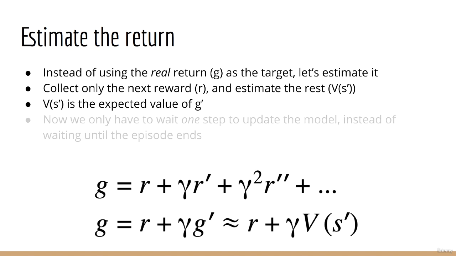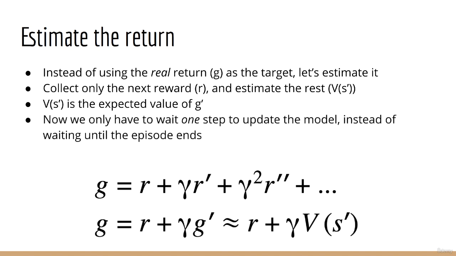In this way, we only have to wait one step before updating our model. We no longer have to wait until the end of the episode. We call r plus gamma times v of s prime a bootstrapped estimate of the return. It allows us to update v of s immediately after obtaining the next reward r, instead of having to wait until we've collected all the future rewards. This method is called the temporal difference method.